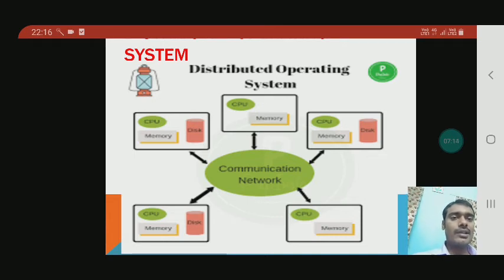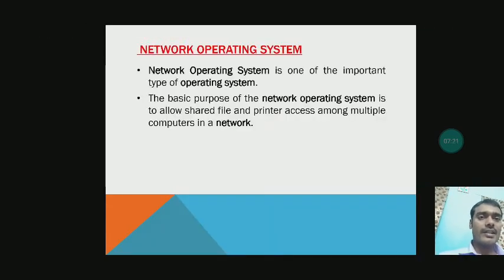Due to the multiple processors, it processes the work very fast. Now coming to the next one, network operating system. Network operating system is one of the important types of operating system. The basic purpose of the network operating system is to allow shared file and printer access among multiple users, among multiple computers in a network.